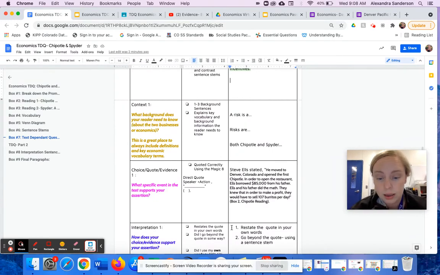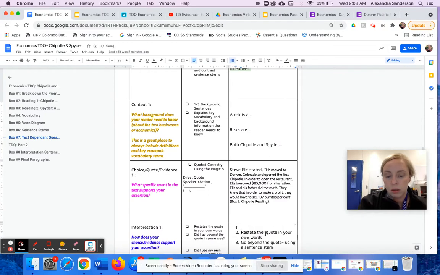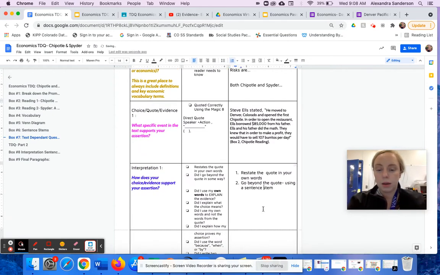So I can add on to that. My first step is to restate what this quote means in my own words. So literally, I'm just going to restate it. Let me just get rid of this. I'll write it underneath, and then I'll get rid of the steps. So how would I restate this in my own words?